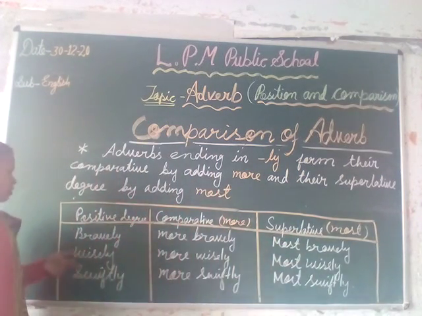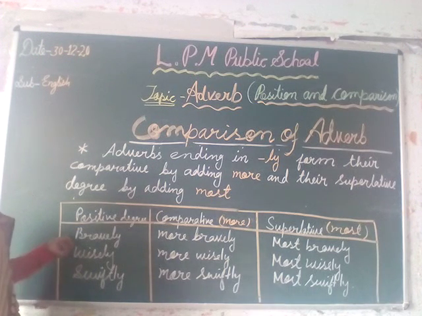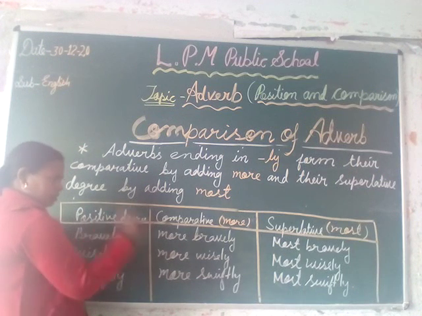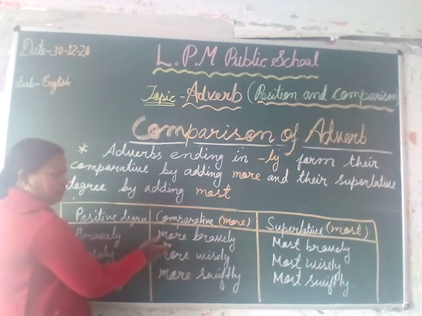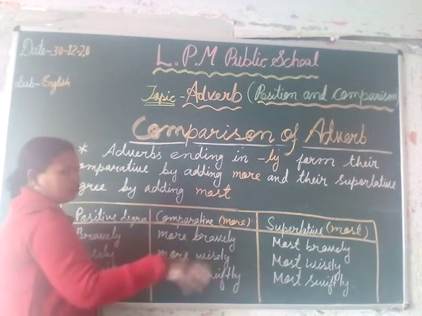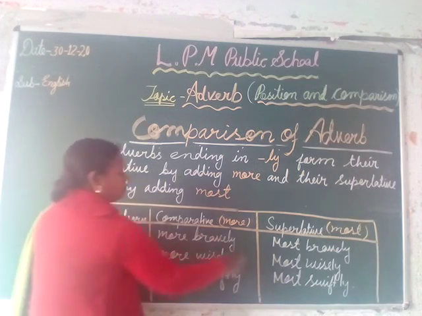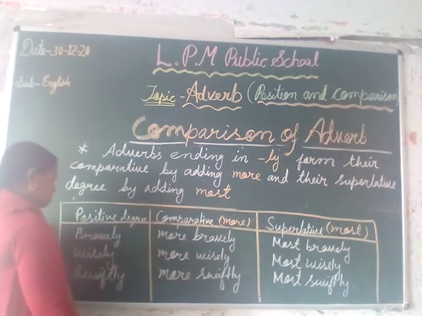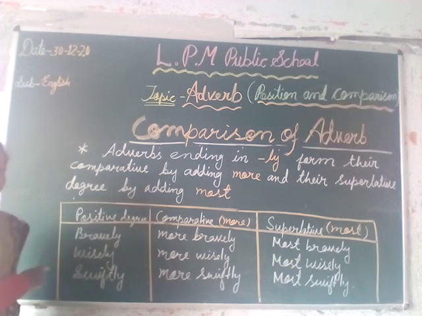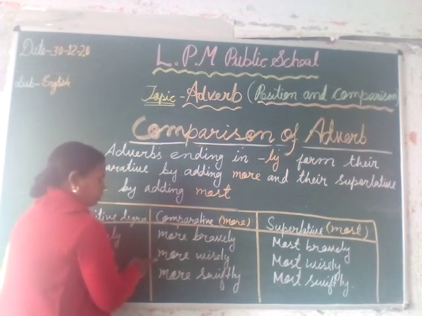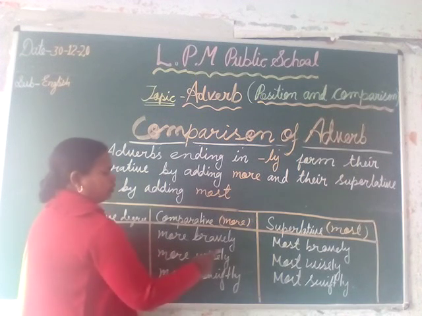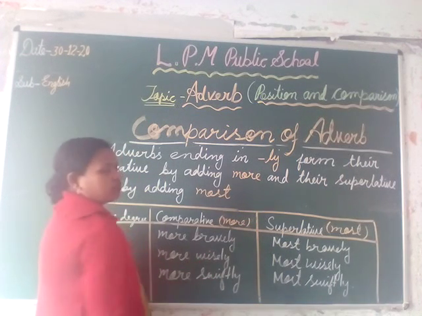The word bravely is an adverb. When we make a comparison between two persons, it becomes more bravely. And when we make a comparison among all together, it becomes most bravely. In the same way, the word wisely: between two persons, it is written as more wisely, and the superlative degree will be most wisely.